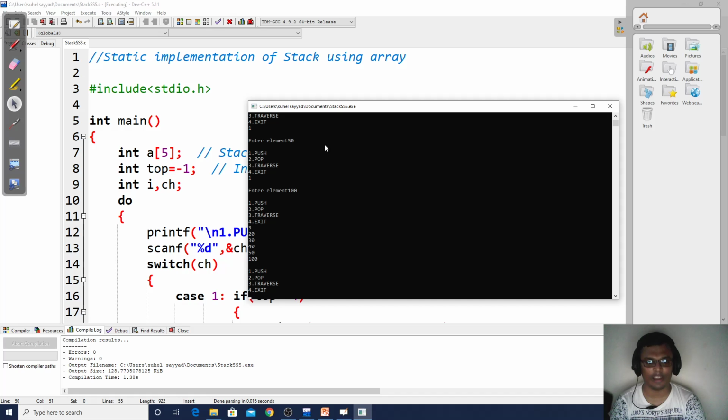20, 30, 40, 50, 100. Now our stack is of size 5. Again, if I do push, what will happen? Stack overflow. Are you getting this? Stack overflow. Now if I do a pop, what will be popped first?